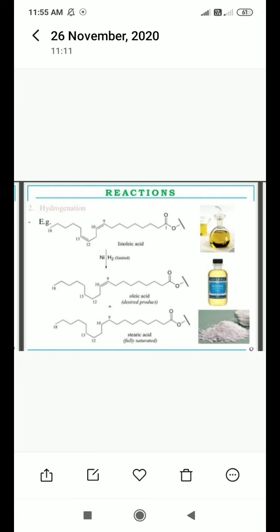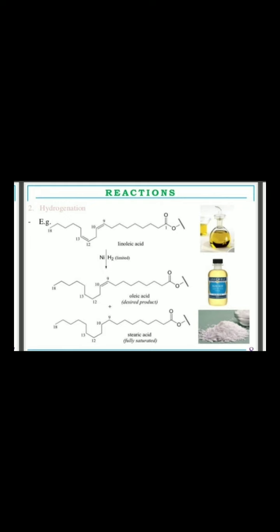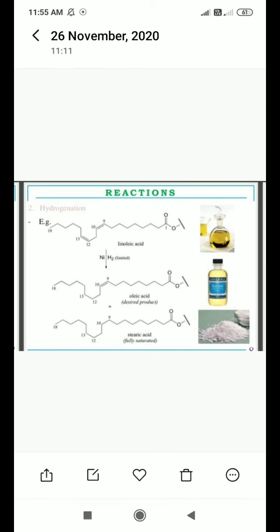The process of hydrogenation transforms fatty acids that are prone to oxidative rancidity, especially at high temperature during cooking. Means during cooking at high temperature, these unsaturated linoleic acid or oleic acid can become oxidatively rancid.